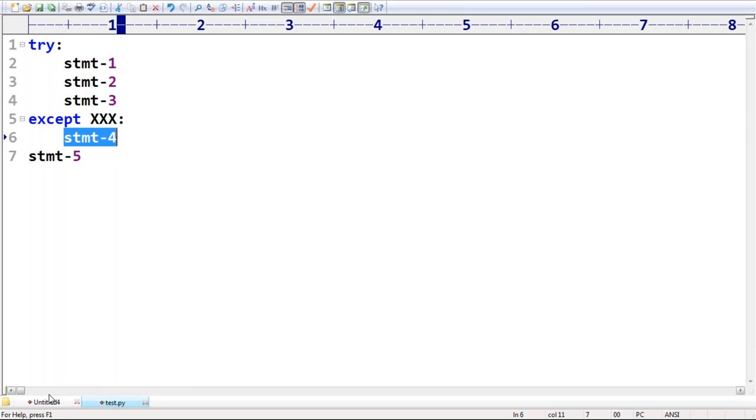Yes, sir. Yes, Srikant Reddy. If the problem is at 4, how can I handle it? If the problem is at 5, how can I handle it? Very simple, sir. Please keep this statement 4 inside try except. Are you getting? Within the except, you can define try except again. Here also, take this as part of try except. Then automatically it is going to be normal termination. Srikant Reddy, are you able to understand?